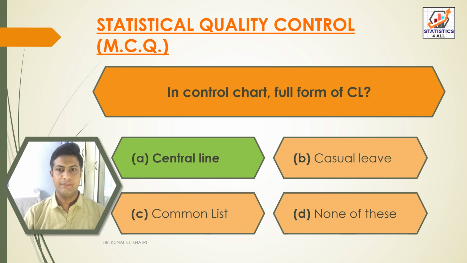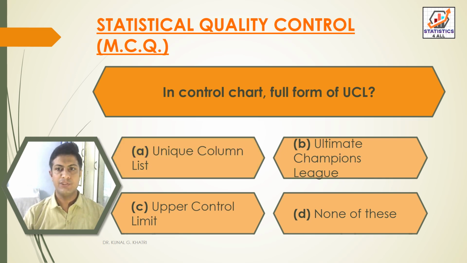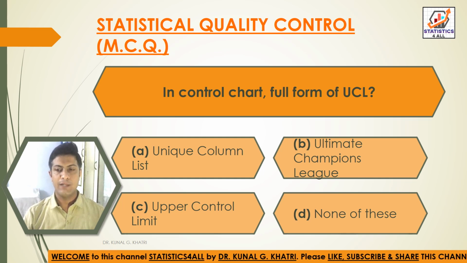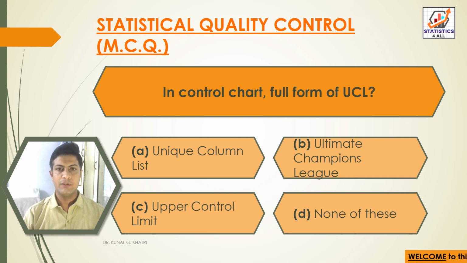Next question, in control chart, full form of UCL. Option A, unique column list, option B, ultimate champions leagues, option C, upper control limit, and option D, none of these. So here we have answer option C, that is full form of UCL is upper control limit in control chart.